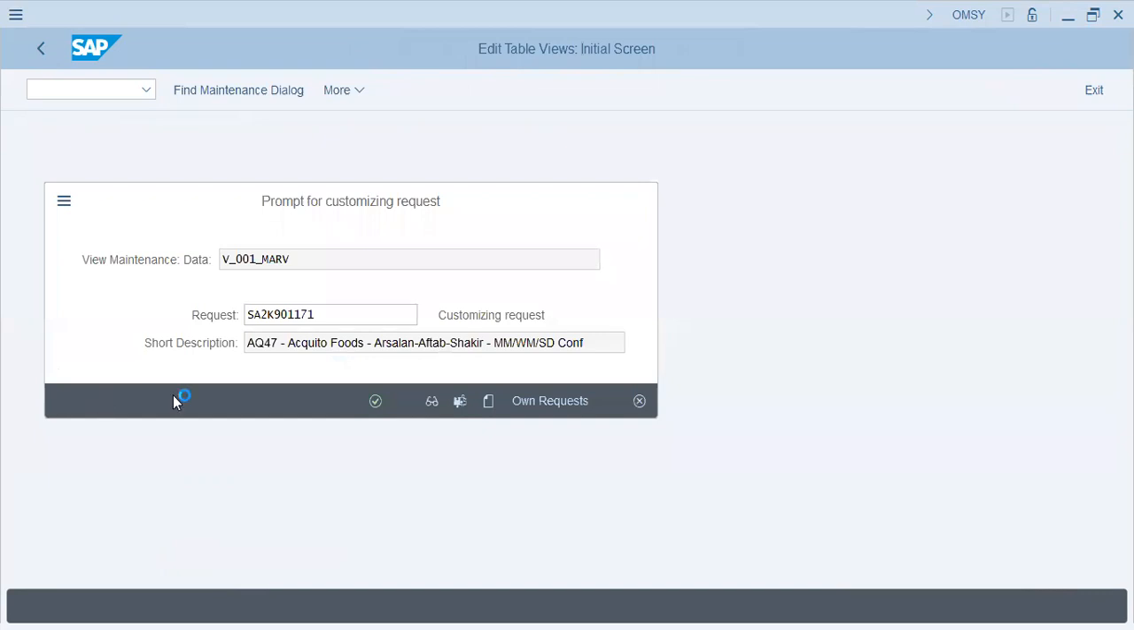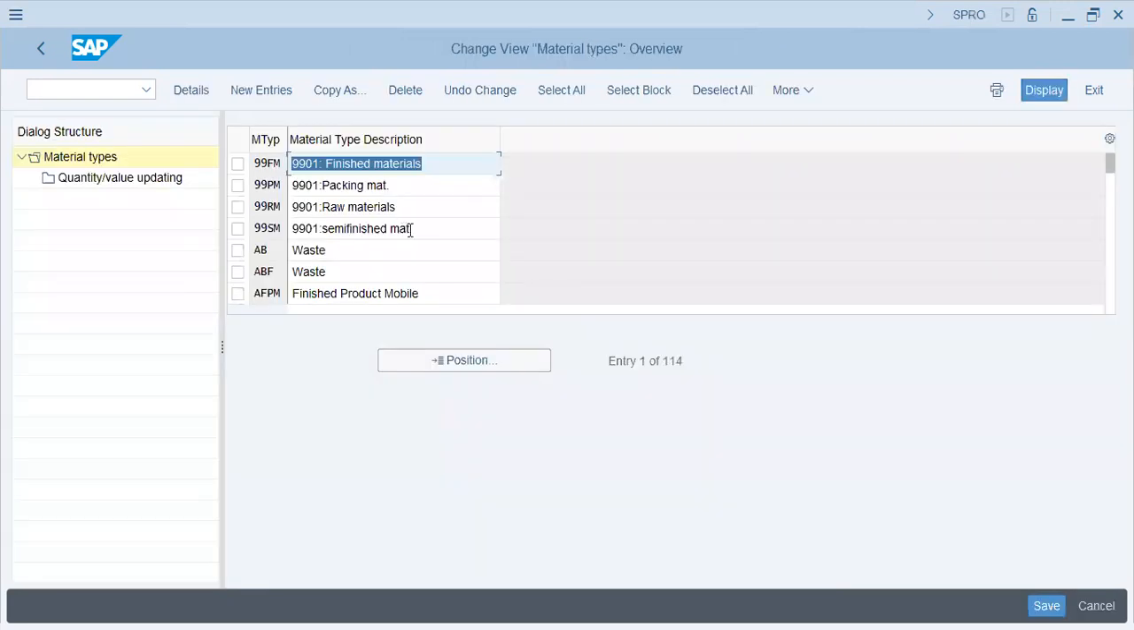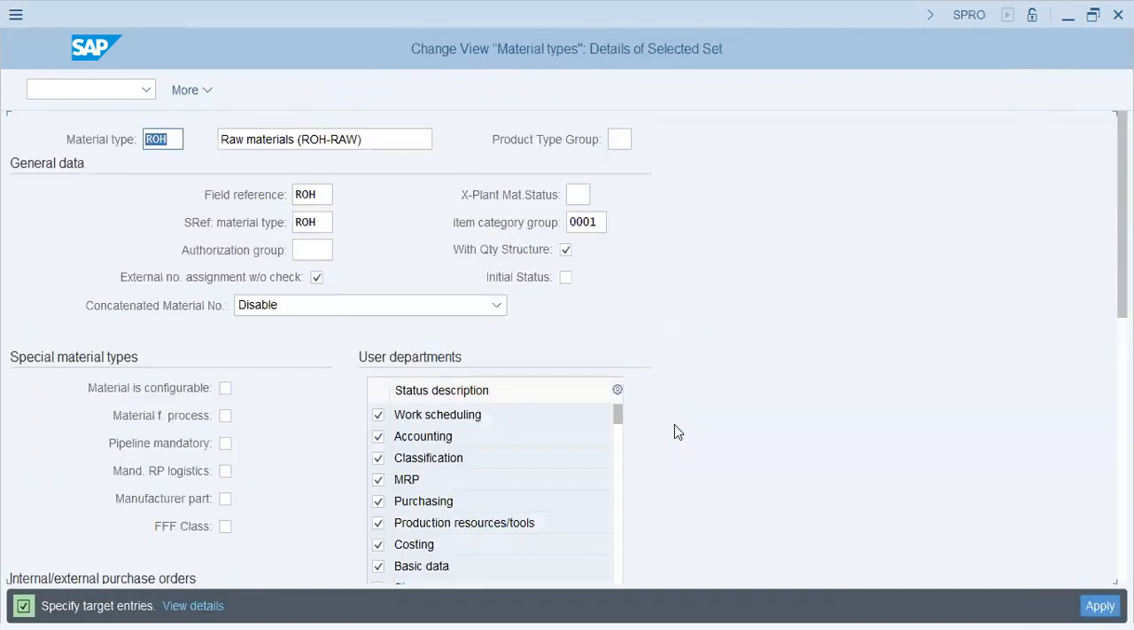Material types. Now, what are material types? Raw material, semi-finished good, finished good. These are material types. We can copy these, ROH, the raw material type, and copy as AQ47, R47. Raw material AQ47. Now, these are views.